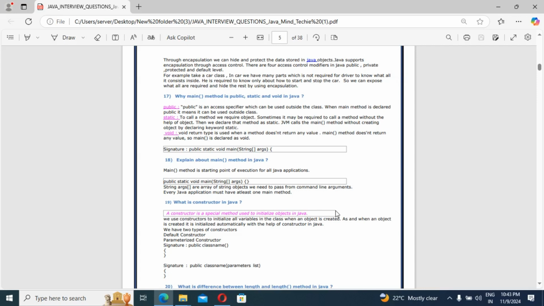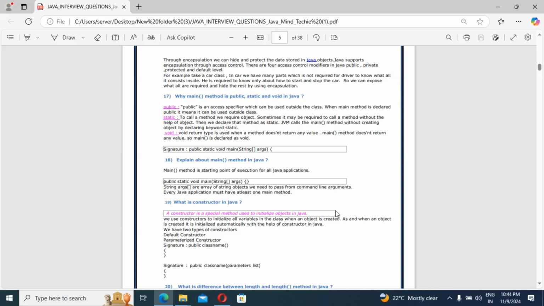Guys, next question, explain about the main method in Java. Already mentioned, guys. The main method is the starting point of execution of all Java applications. Also, whenever you create a Spring Boot application, Spring Boot gives us one main method by default. In the main method you can already see our SpringApplication.run method. It comes under our main method only. Good guys, I hope you understood all the things. So public static void main.